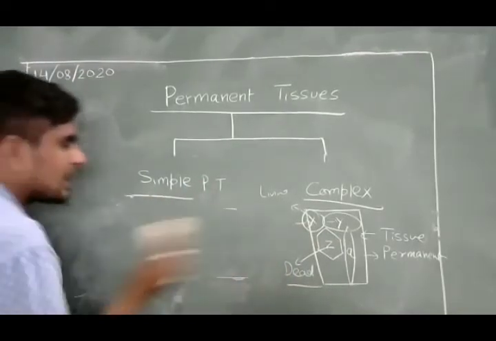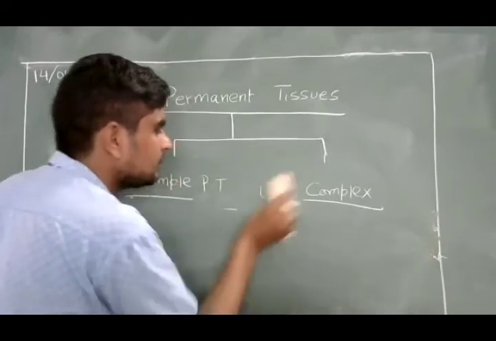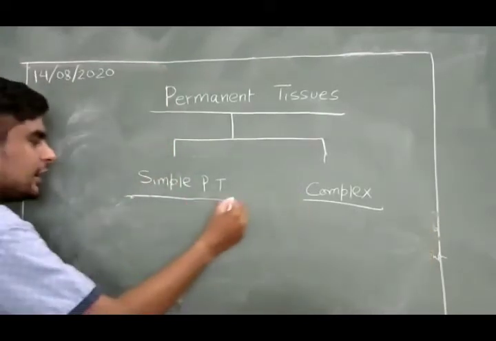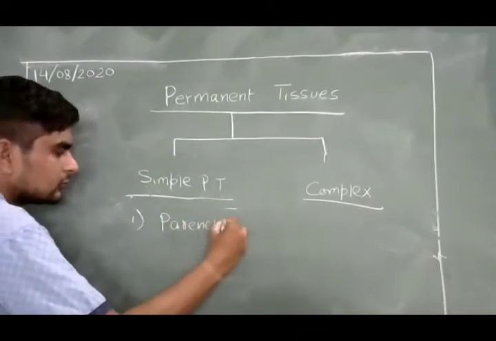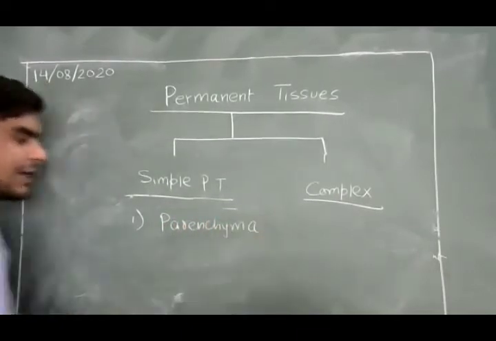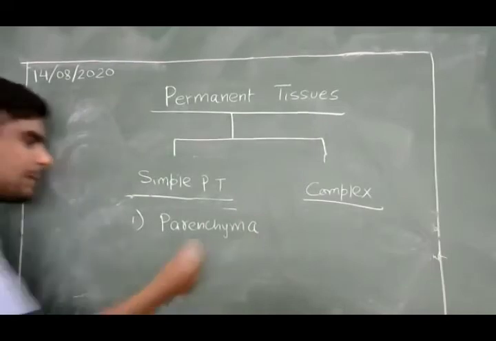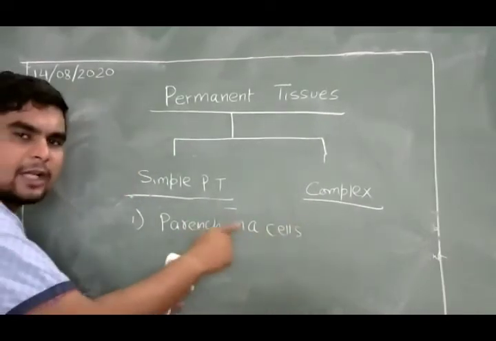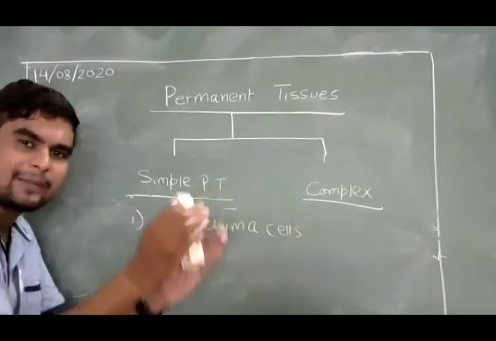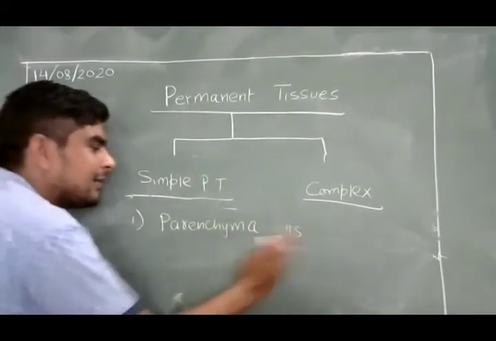If I talk about some examples, the simple permanent tissue is like parenchyma tissue. Parenchyma is an important tissue, consisting of parenchyma cells. Parenchyma is a type of cell; the group of all parenchyma cells is jointly called parenchyma tissue.